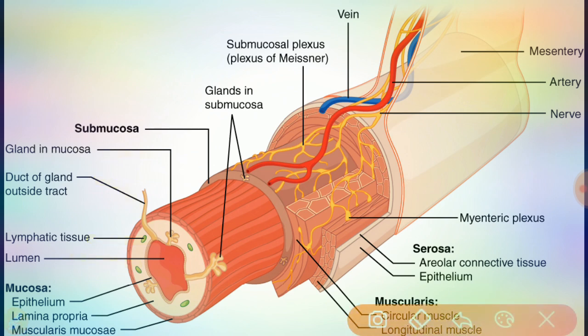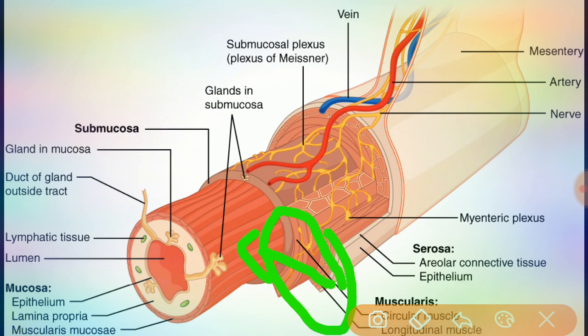Coming to the third one, the muscularis layer. The muscularis of the mouth, the pharynx, and the superior and middle parts of the esophagus contains skeletal muscle, which produces voluntary swallowing. Mainly in this muscularis layer there is involvement of skeletal muscle. We see there are two types of muscles present in the muscularis: the first is a circular muscle and the second is a longitudinal muscle.